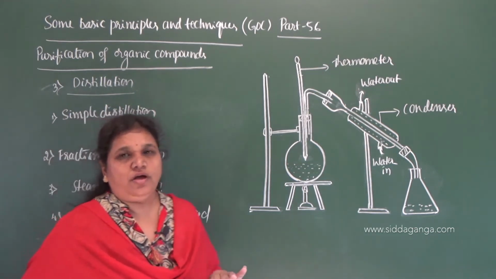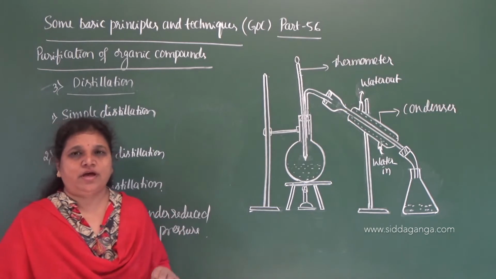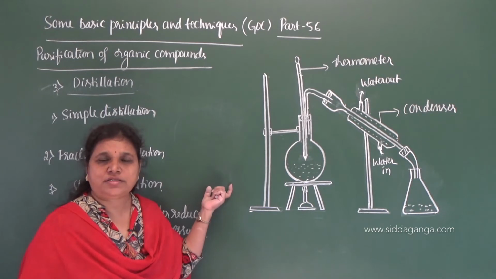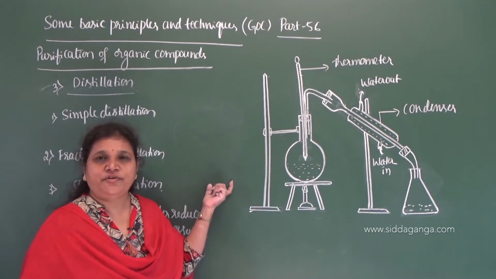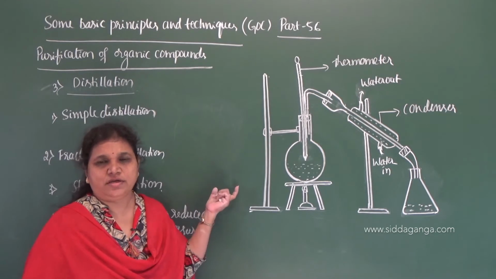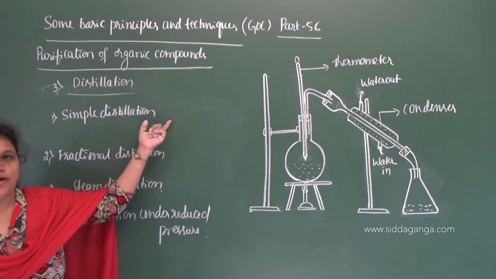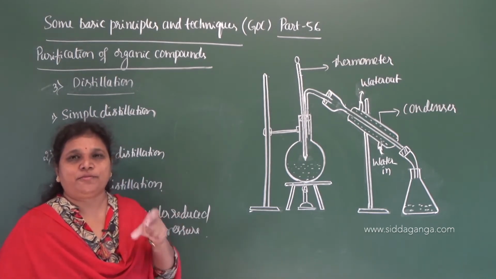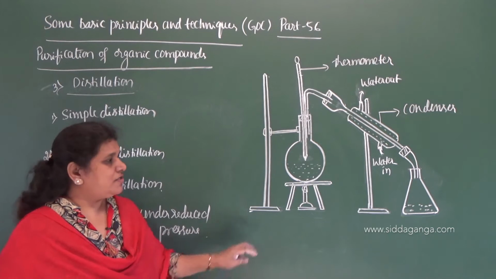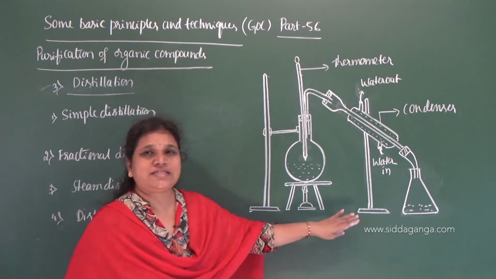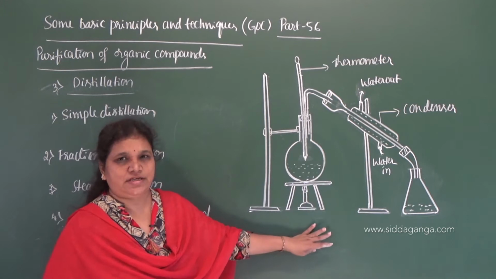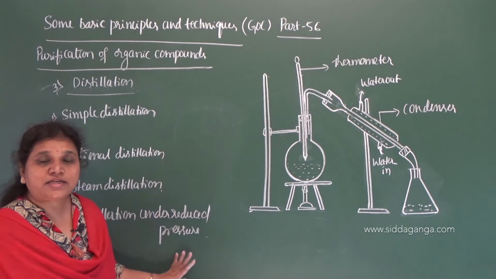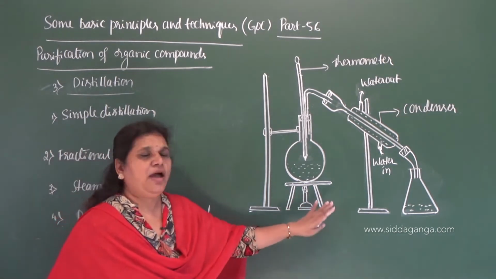In the process of separation or purification of organic compounds, this is one of the common methods for the separation or purification of liquid mixtures which differ in boiling point. The very basic principle behind distillation is the boiling point of components present in a mixture. So this is the apparatus setup for simple distillation. Just by changing a few things here, we can go with the four methods of distillation using the same apparatus.